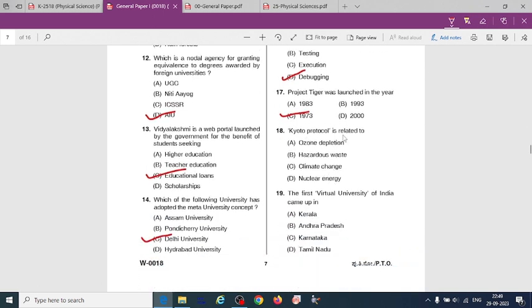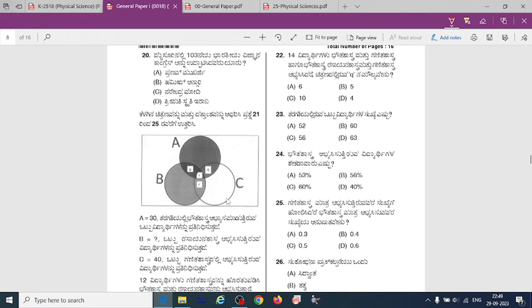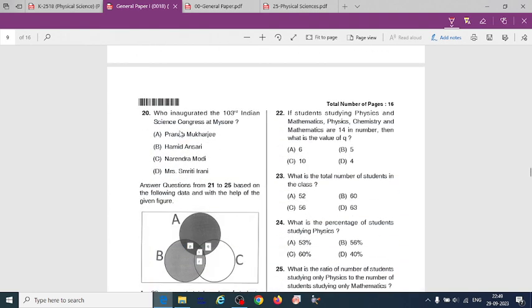Kyoto Protocol is related to option C, climate change. The first virtual university of India came up in, option D, Tamil Nadu. Who inaugurated the 103rd Indian Science Congress at Mysore? That is Narendra Modi, option C.